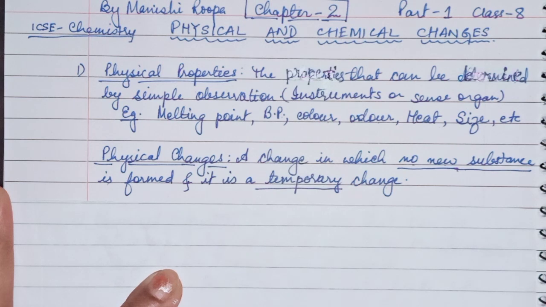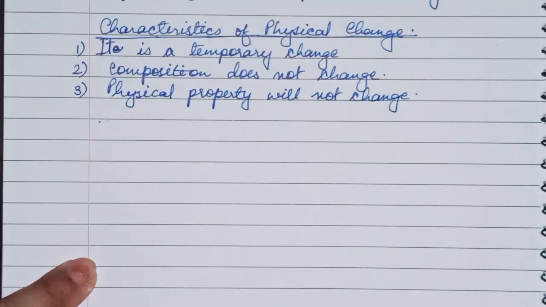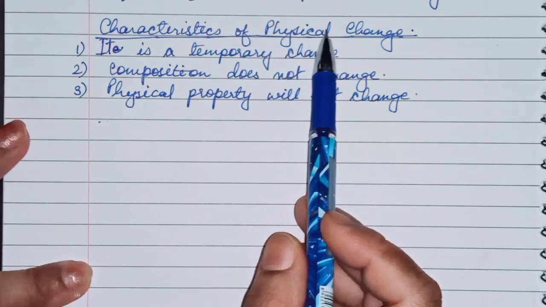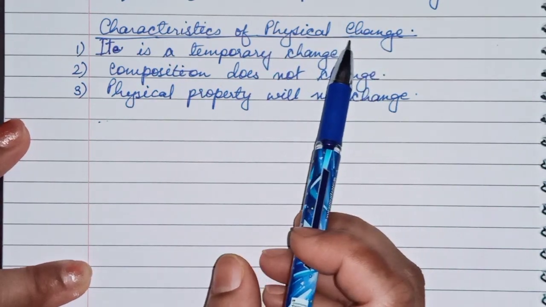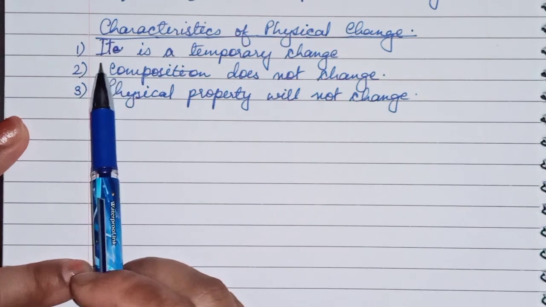So this type of change, you can say it is a physical change. So let's discuss these changes in detail with some examples, so it will be clear to you what these changes are. First, let's see the characteristics of physical change.